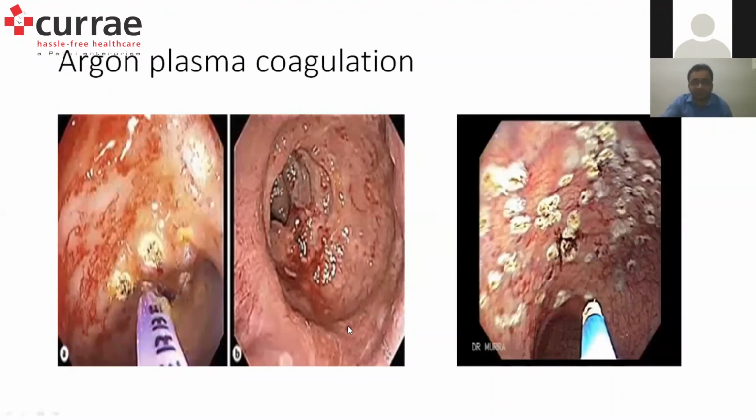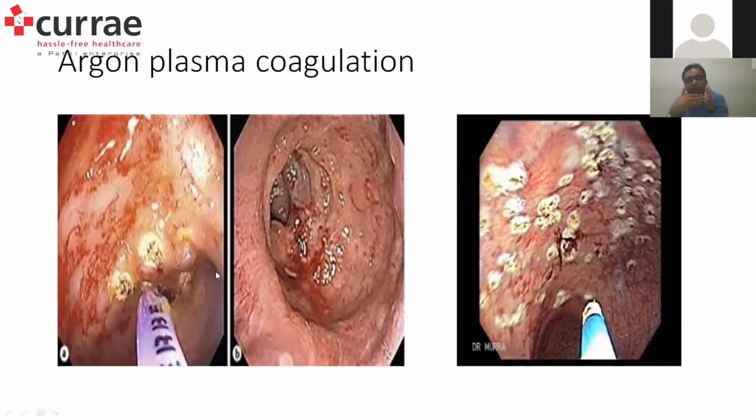And one of my last slides. This is just to give you an example of angiectasia. See multiple areas of bleeding, and this is after applying the probe. See multiple areas of bleeding here, where there will be small oozing from all areas. No amount of adrenaline injection helps here. So argon plasma coagulation is the area where we do a lot of APC. So after the pre APC, and once we start doing the APC in multiple areas, wherever we see blood, we usually do it.